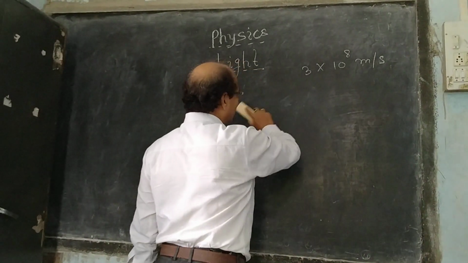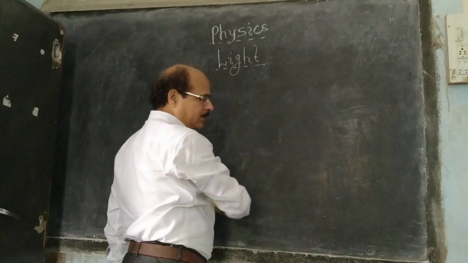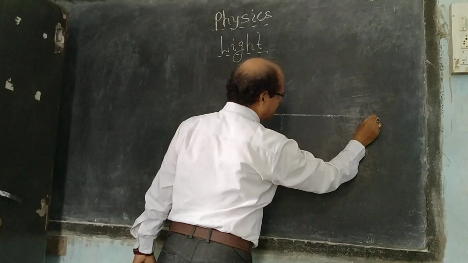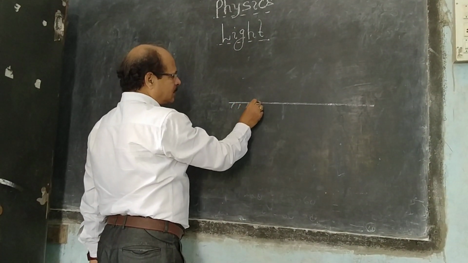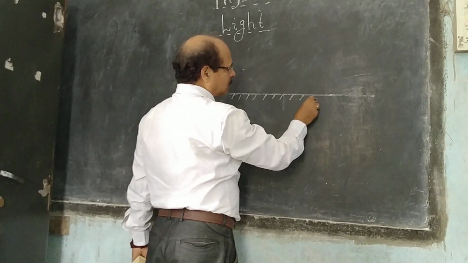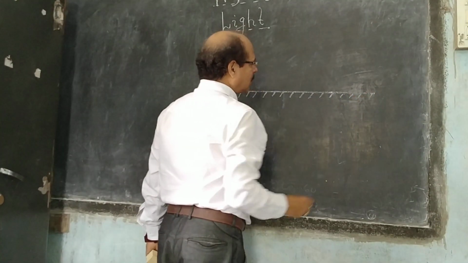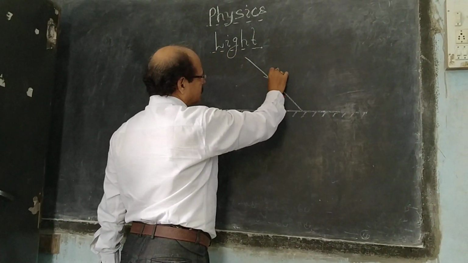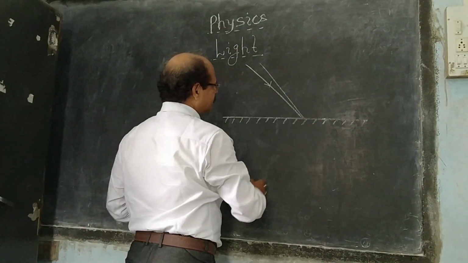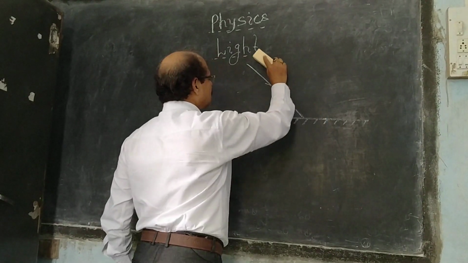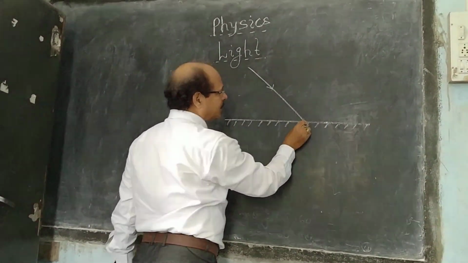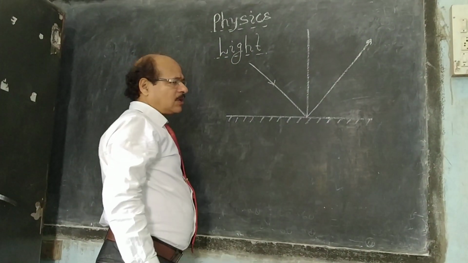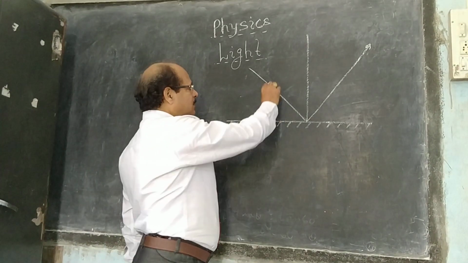When light is emitted from a light source, it strikes an object, and after that light is reflected. Due to this high speed of light, suppose a ray strikes a plane mirror, it reflects.